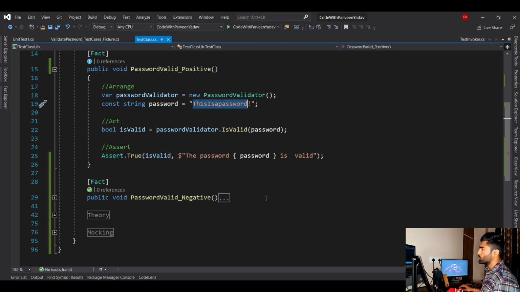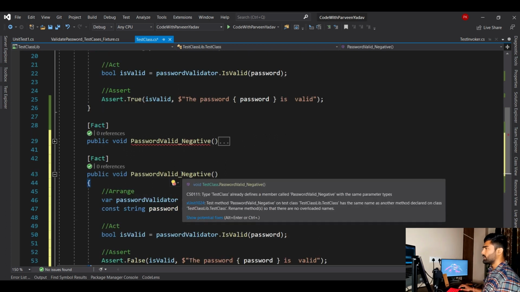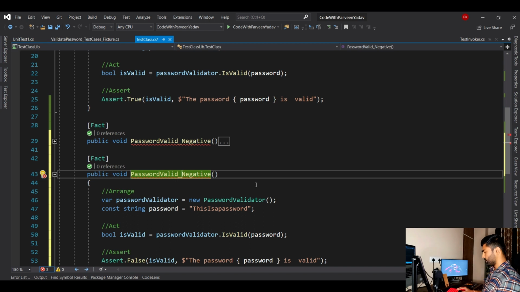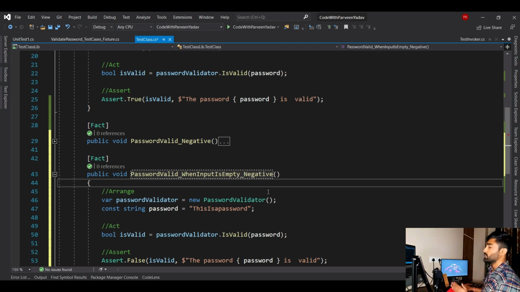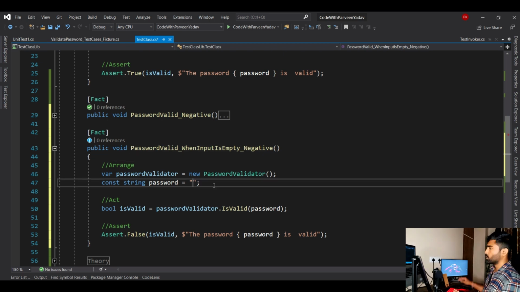So in that case, you can again write one more method, and you just copy this. Let's paste it here, and you say negative, or you can say when input is empty, and underscore negative. So this is one more approach. You can write your test cases, right, and close it.